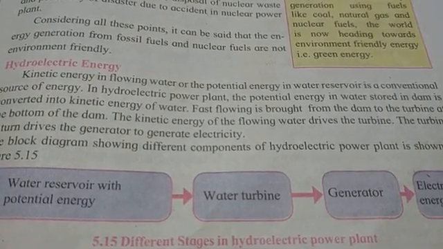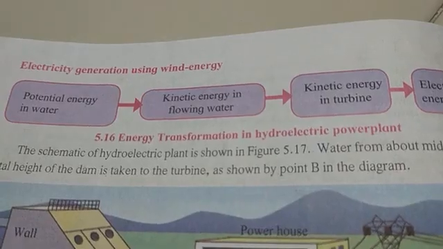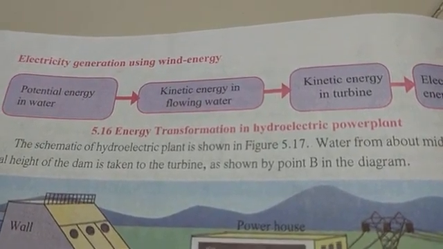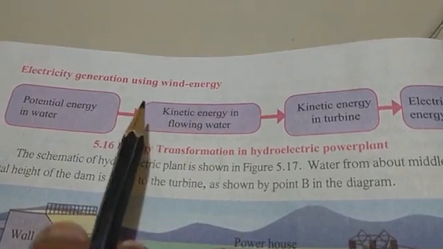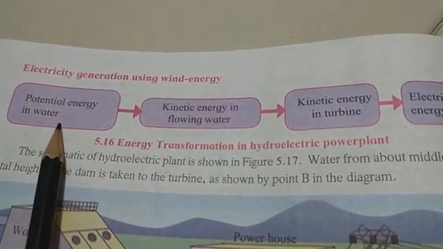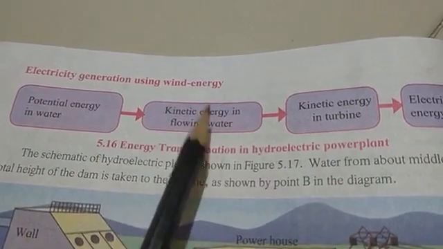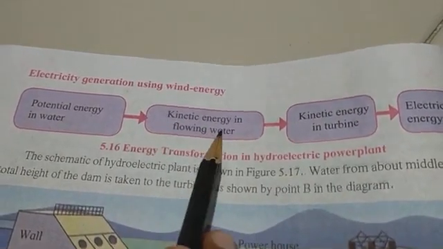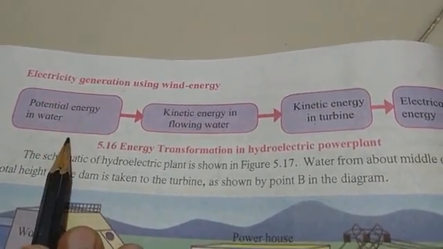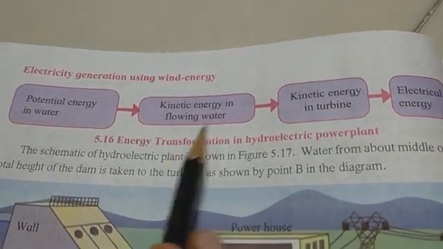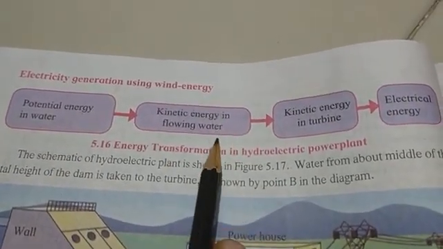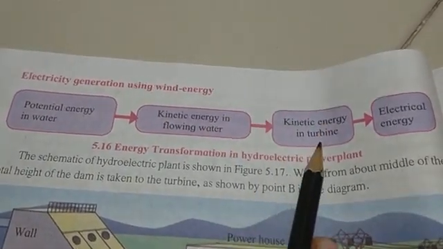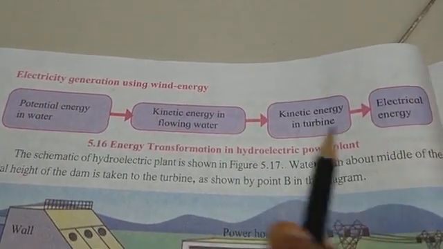Okay, students. Our next topic is electricity generation using wind energy. How can you generate electricity by using wind energy? Potential energy in water is converted into kinetic energy in flowing water. This is only water and this one is flowing water. In normal water there is potential energy, but when the water starts flowing there is kinetic energy in the flowing water. This water will go into the turbine, so kinetic energy in the turbine and after that electrical energy.